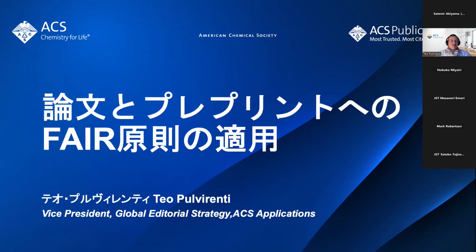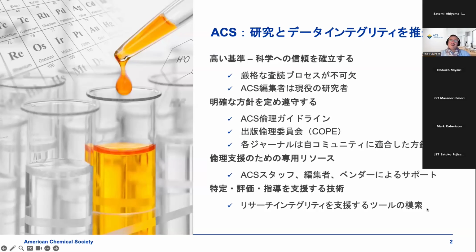I will start by sharing the commitment of the American Chemical Society to championing research and data integrity with high standards. We focus on quality and trust in science through rigorous peer review and also by relying on editors who are active researchers. We have established ACS ethical guidelines and also comply with the Committee on Publication Ethics guidelines.